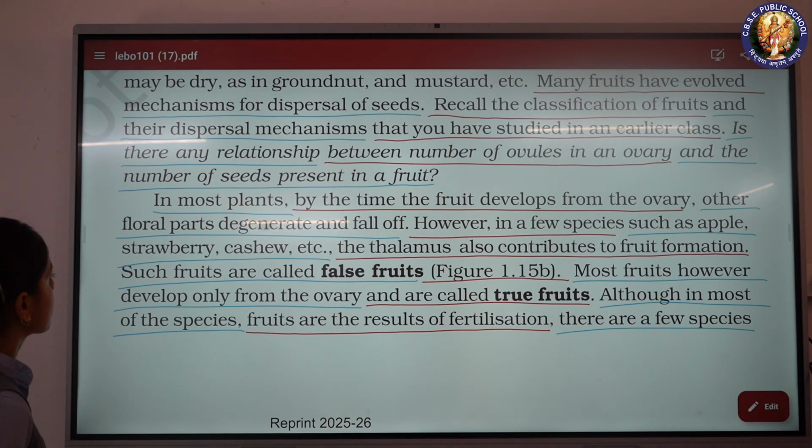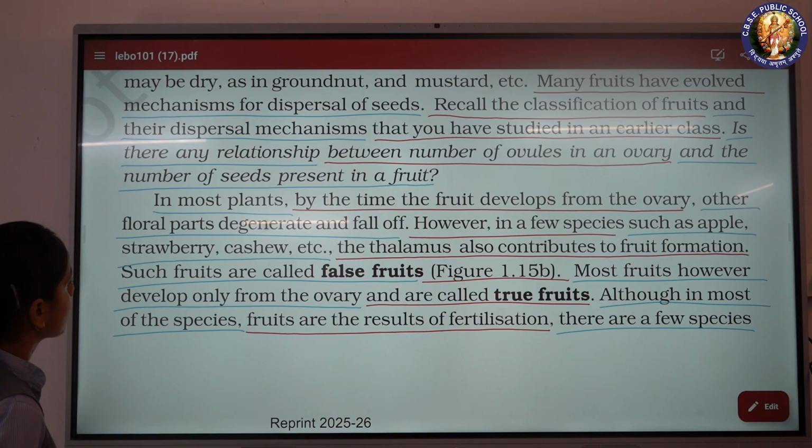In most plants, by the time the fruit develops from the ovary, other floral parts degenerate and fall off. However, in a few species, such as apple, strawberry, cashew, etc., the thalamus also contributes to fruit formation.